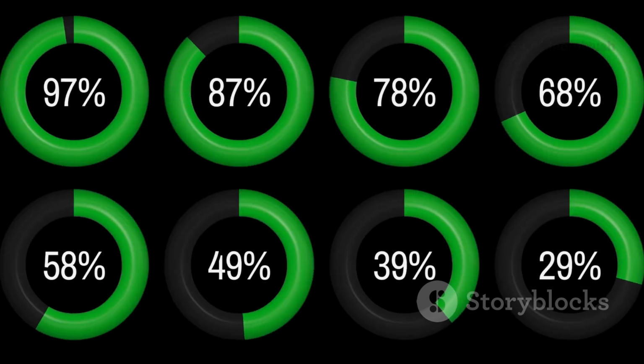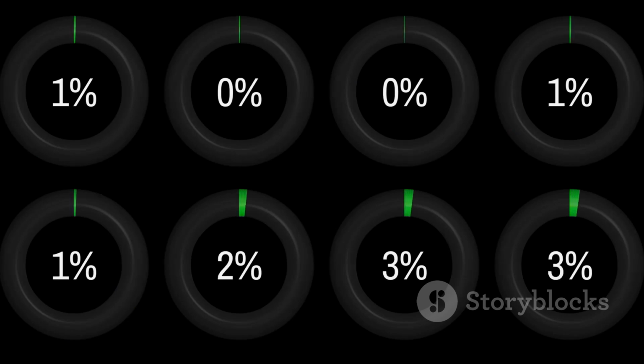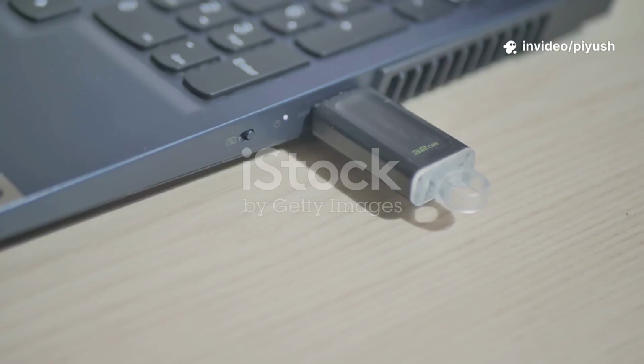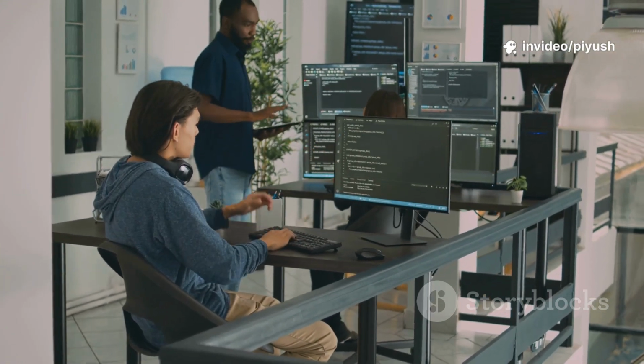Rufus will now format the drive and copy the files, which will take several minutes. Once the progress bar is full and says, "Ready," your bootable installation USB is complete and you can close the application. With your bootable USB drive created and your data safely backed up, you are now ready to begin the Windows installation process.